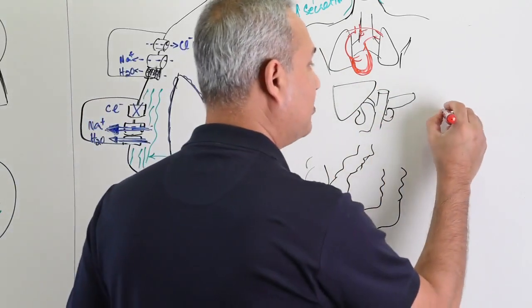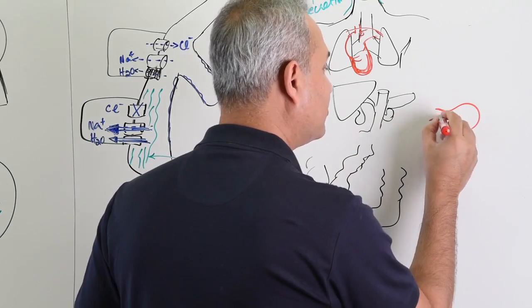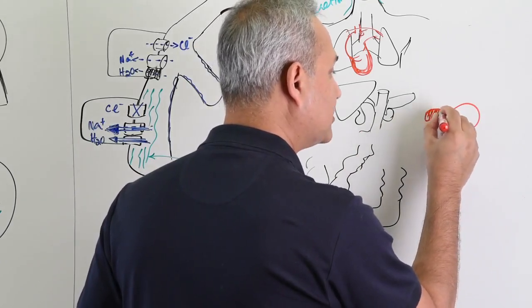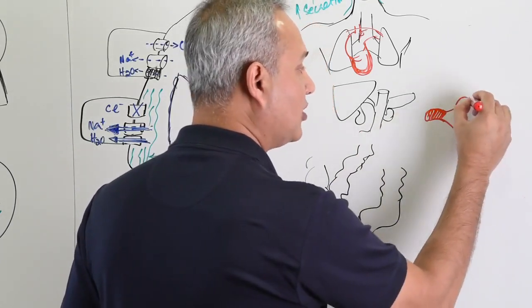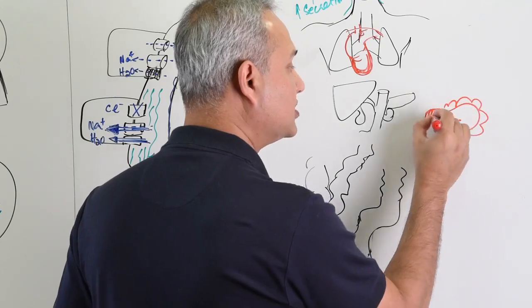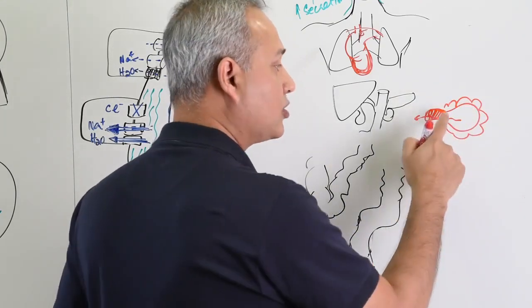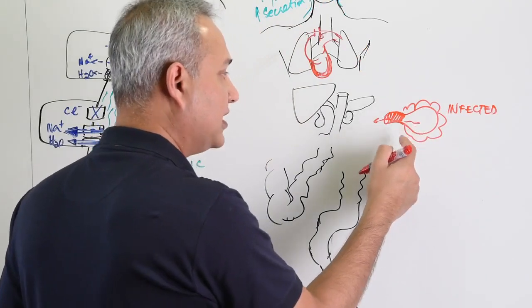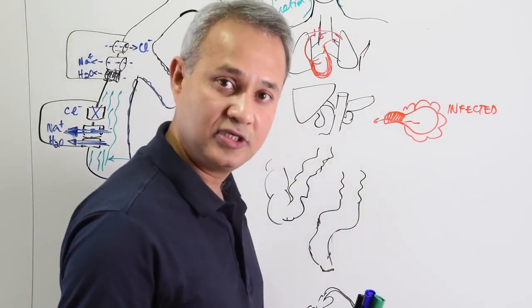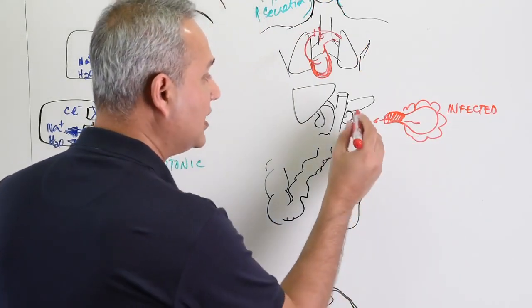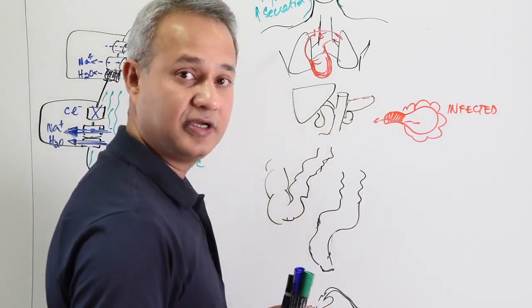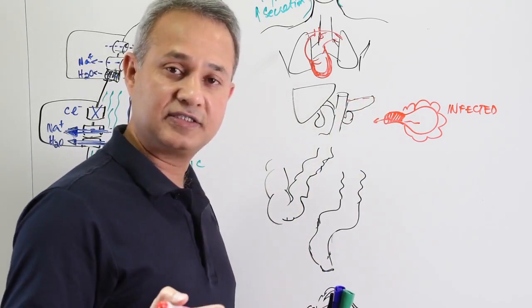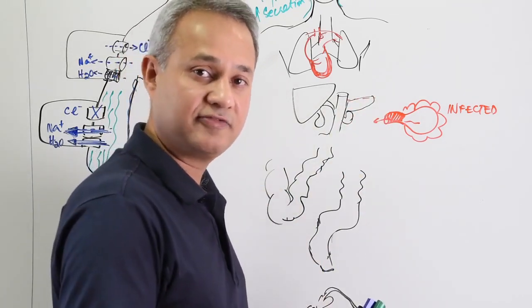Because of the dehydration, many times the lumens get clogged, and the gland cannot push the secretion out. When there is a clogged gland, that becomes infected. When the glands are infected, that causes local inflammation, and slowly the pancreas starts getting destroyed. So chronic pancreatitis is a problem that occurs in cystic fibrosis.